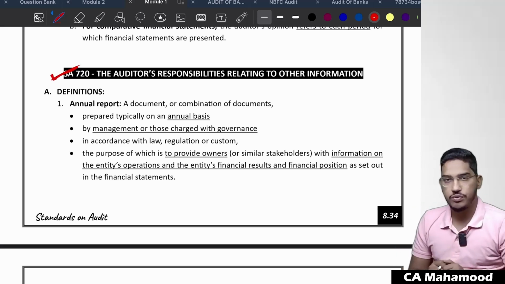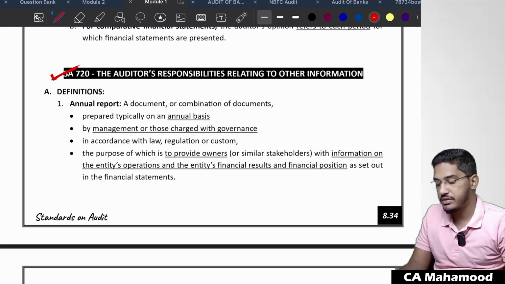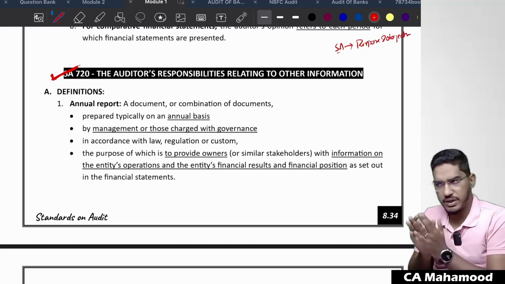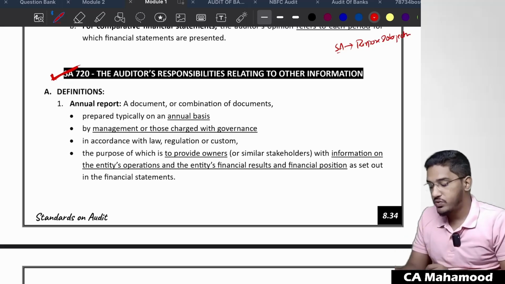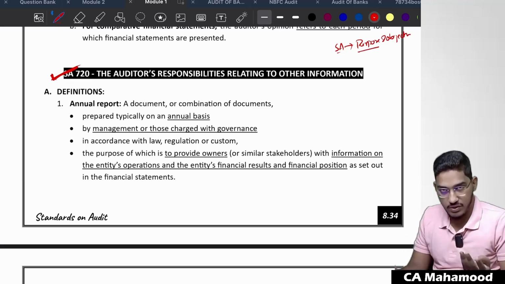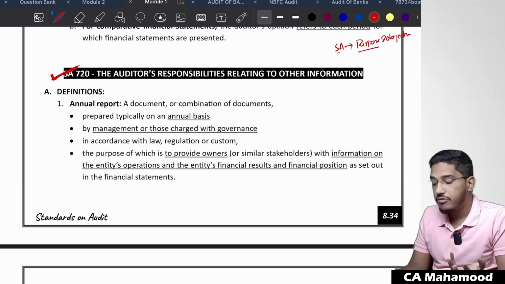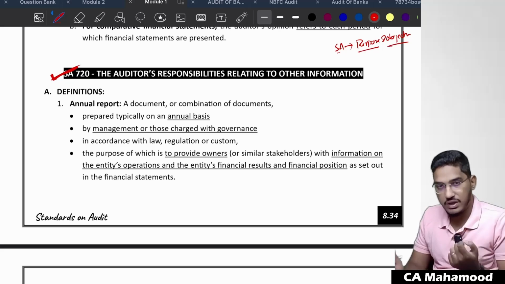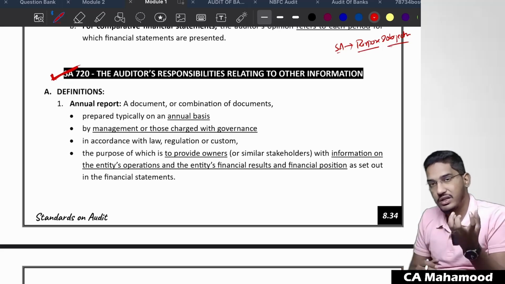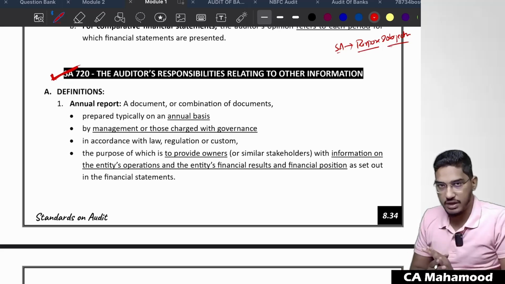So as usual, what we used to do when we previously discussed the standards on audit: first we will try to understand the purpose of the standard, why the standard has been given, the purpose and objective of the standard. We will make it clear, because once we understand the purpose and objective, it becomes very easy for us to interpret the content given in the standard. So we follow the same approach for this standard also.